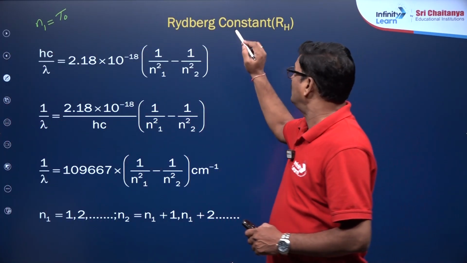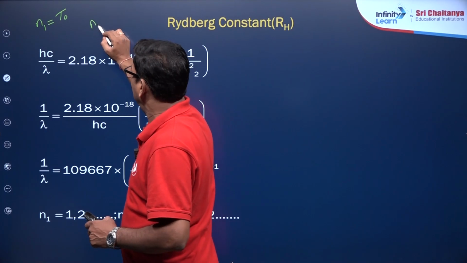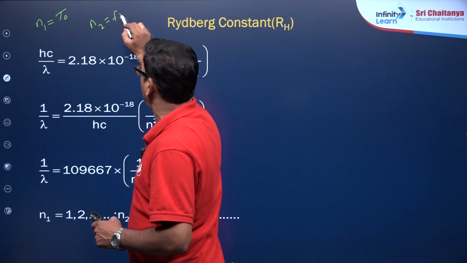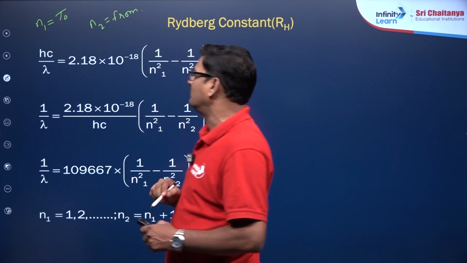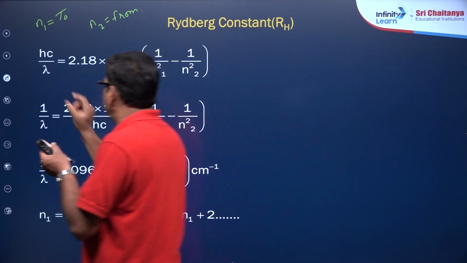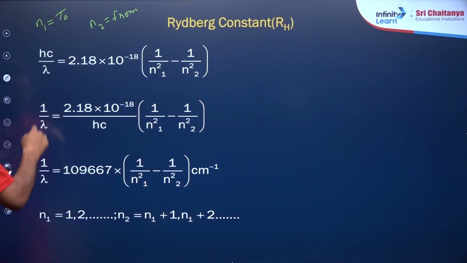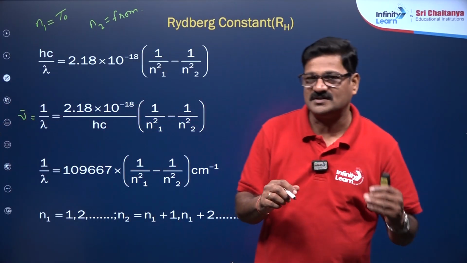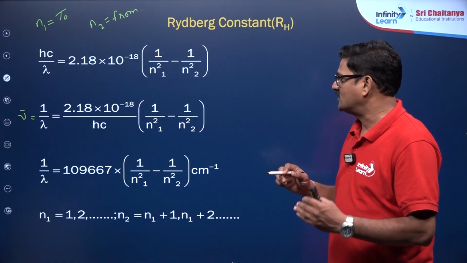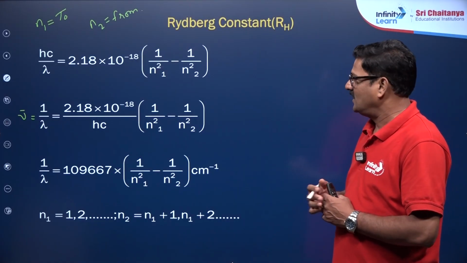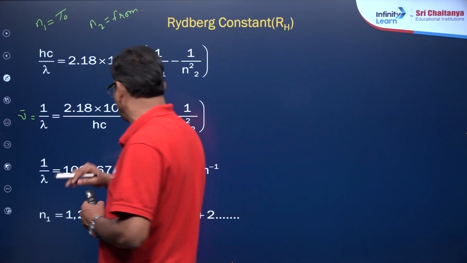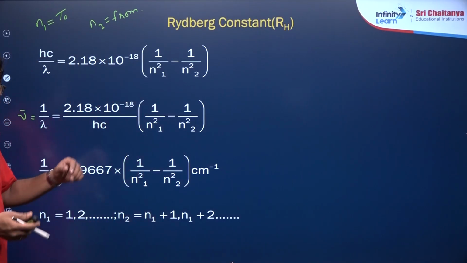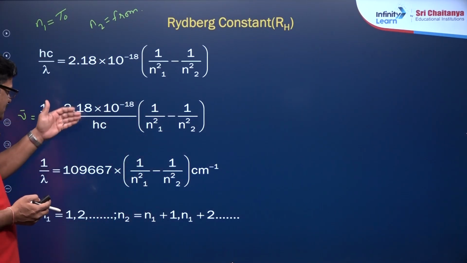While n2 is going to be from which shell an electron is coming. That is very important. And hc is taken here, so that 1 by lambda is equal to nu bar is equal to 2.18 into 10 power minus 18 of hc of 1 by n1 square minus 1 by n2 square, and the entire thing, h is a constant and c is a constant. Planck's constant, light velocity are substituted here.